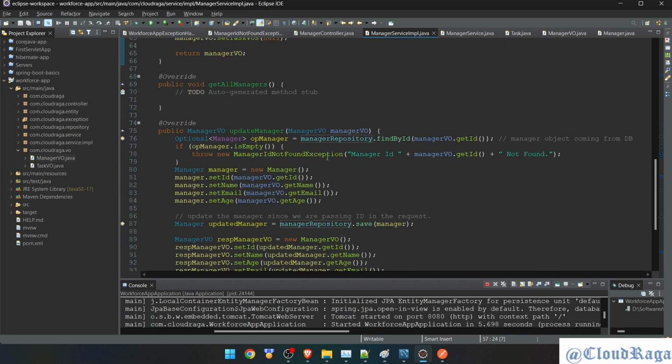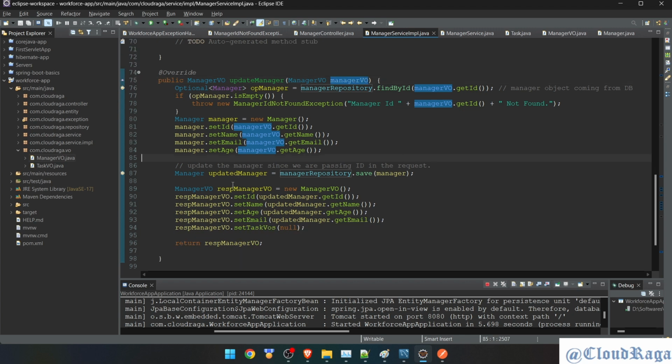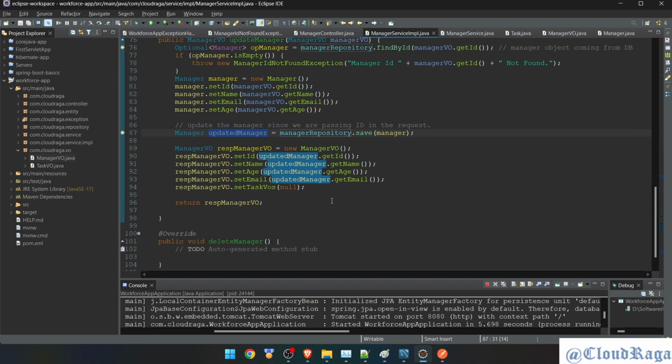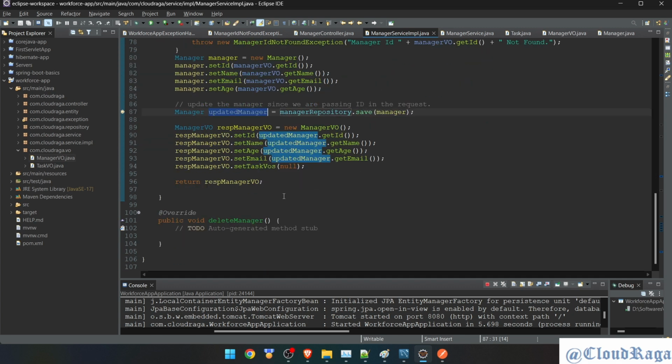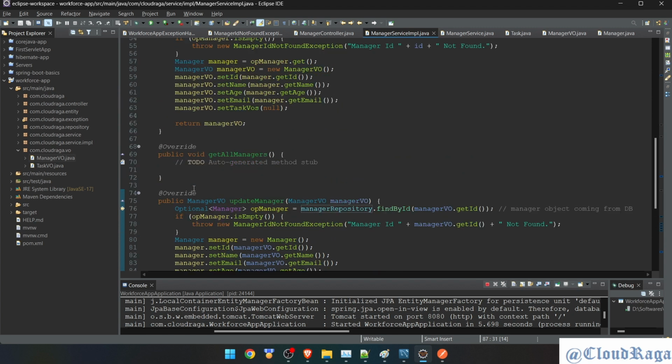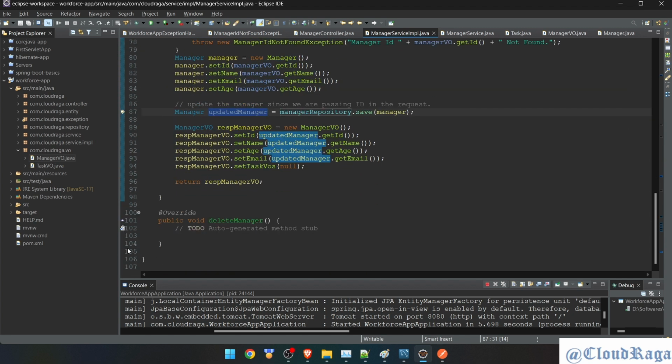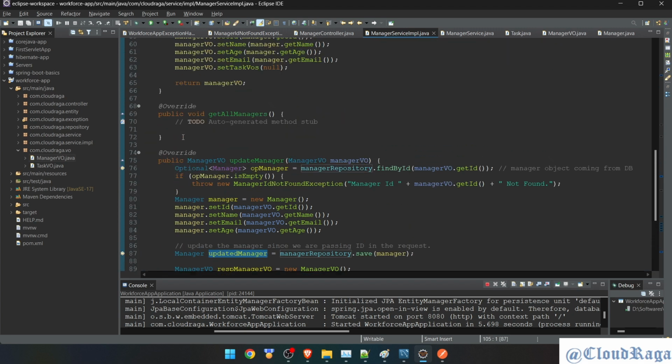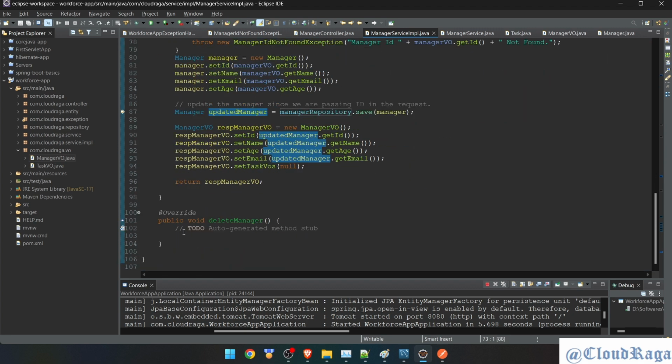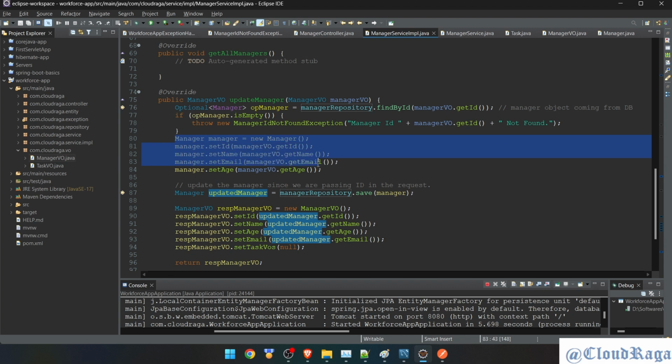So this is kind of a repetitive task, and just by the number of lines, we have almost reached 104, 106 lines, and still two endpoints are pending: get all managers and delete. So it will go to approximately 120 or 130 lines, and this has duplicate code.